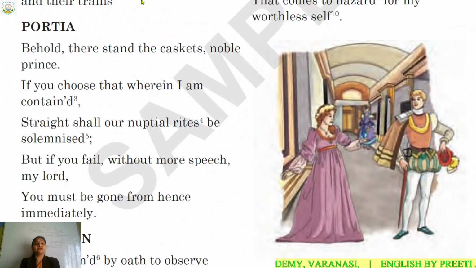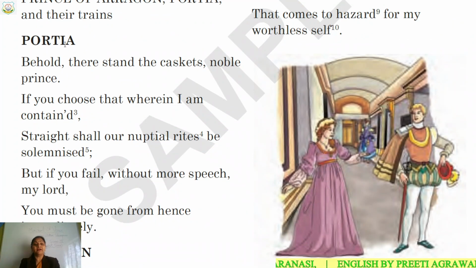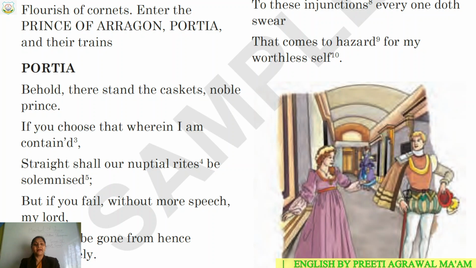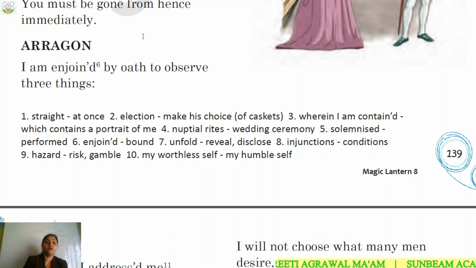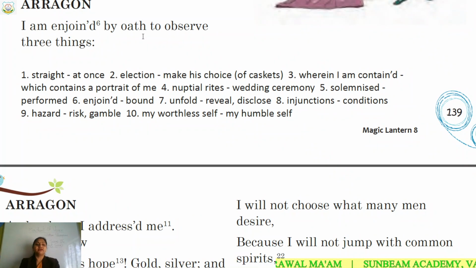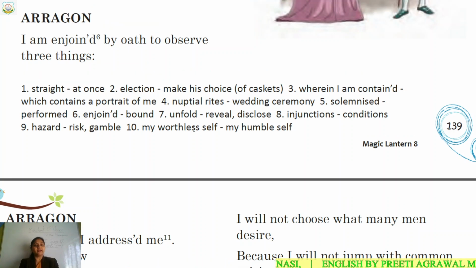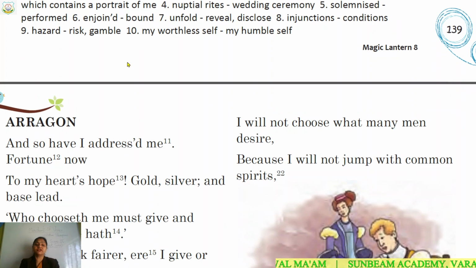So Portia has told this right now to the Prince of Aragon, because he has come to choose one casket out of those three. Now what Aragon is saying, I am enjoined by oath to observe three things. Children, the word meanings are also here. If you want, you can note down the word meaning. It is already given in your book. Now the Prince of Aragon is speaking. He is saying, I am enjoined. Enjoined means I am bound by the oath to observe three things. What are those three conditions?